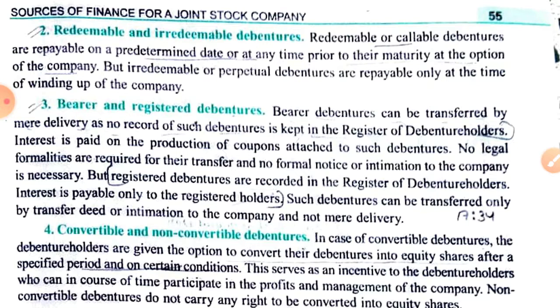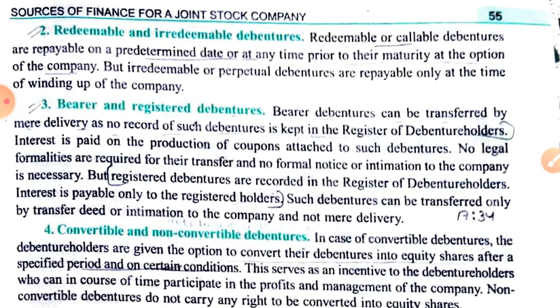Convertible debentures are those debentures which can be converted into equity shares after a specific period of time. See, there is a method of repayment. In that repayment, the debentures can be converted. Instead of paying them the entire amount, they can be converted at the right of the debenture holders. That means the right is given to the debenture holders whether to get it converted.